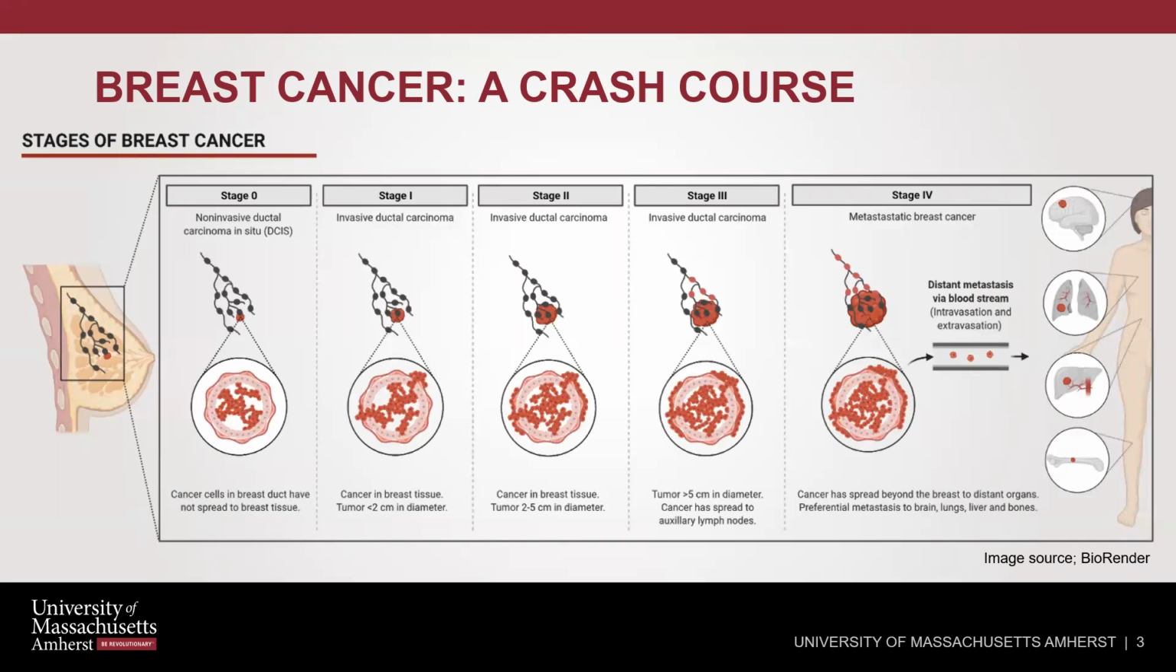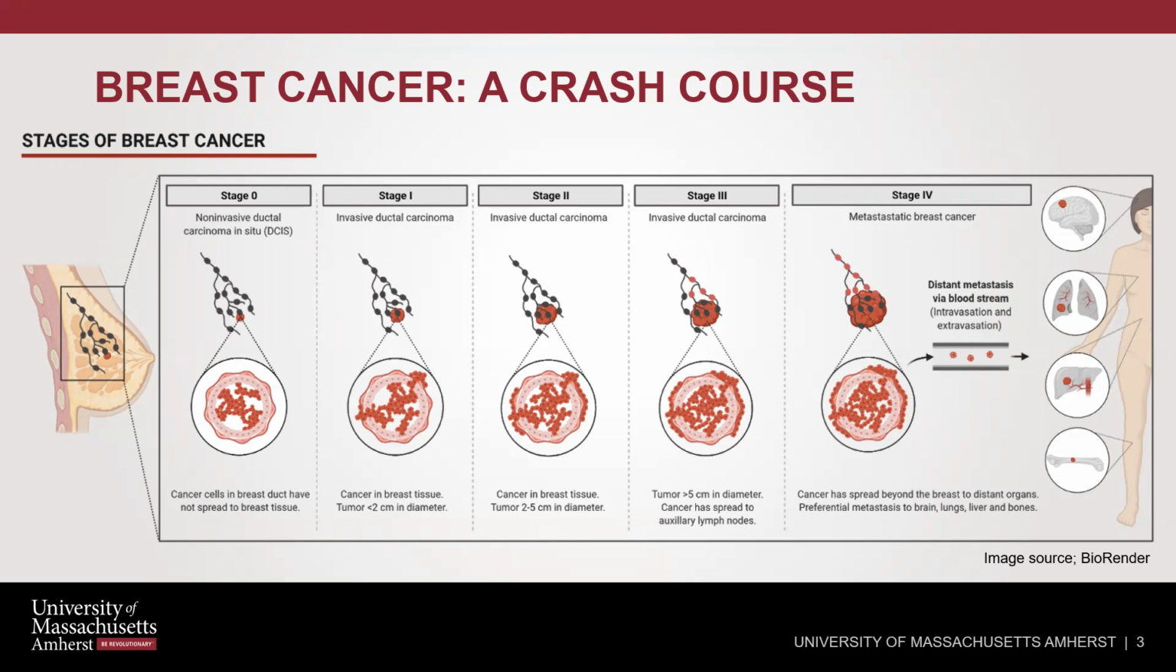This is when the cancer cells have not spread to the breast tissue yet. They are contained in the breast duct. This is the easiest form of breast cancer to treat. It is not invasive and it is pretty easy to target. And then once the cancer in the breast duct has spread to the breast tissue, the tumor is now formed in the breast tissue. This is stage 1. This is invasive ductal carcinoma. And now we have invaded from the breast duct into the breast tissue.